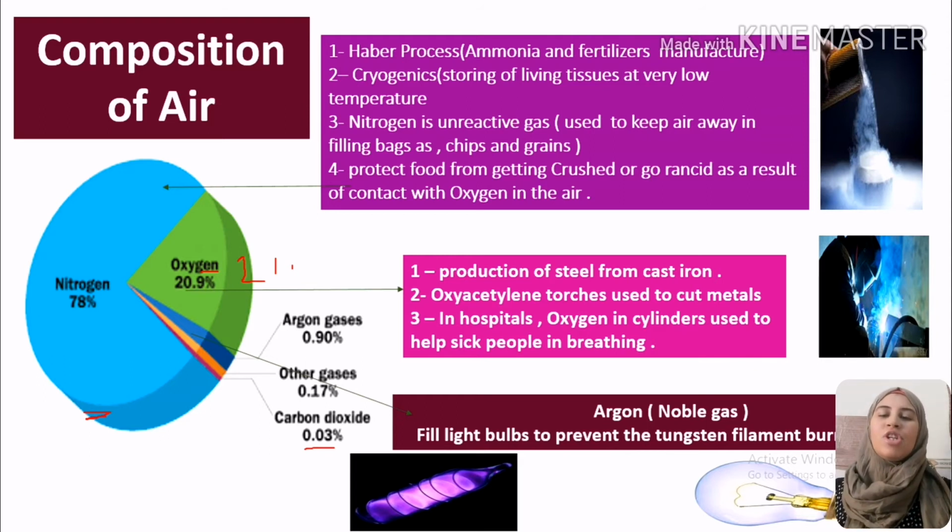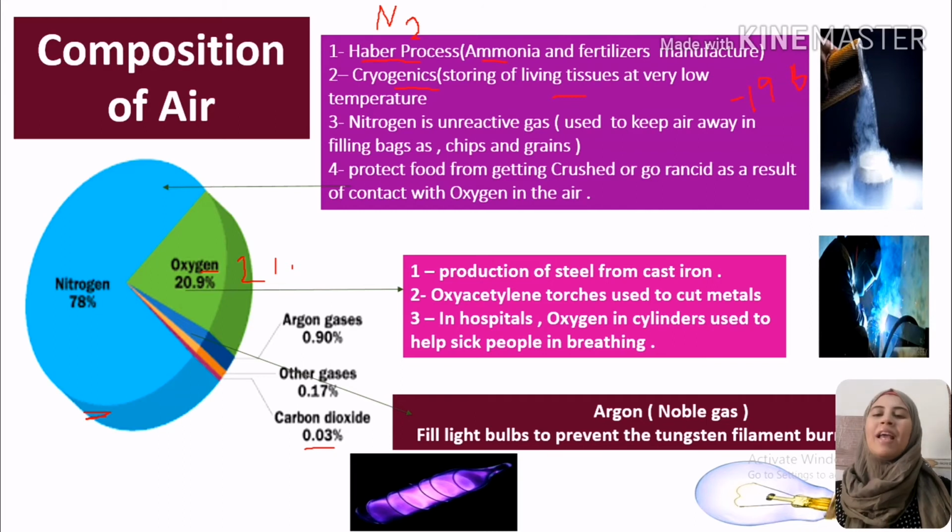At first, nitrogen gas is mainly used in the Haber process. So nitrogen gas, N2, is mainly used in the Haber process for making fertilizers, ammonia fertilizers. It's used for cryogenics. Cryogenics is the science of storing living tissues at very low temperature. Why do we use nitrogen? Because the boiling point of nitrogen is minus 196.